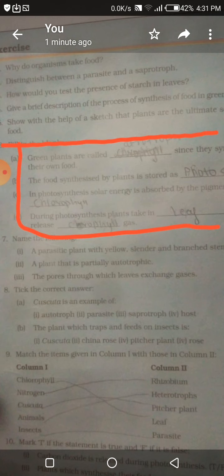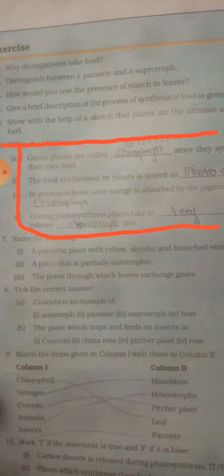Fill in the blanks. Green plants are called dash since they synthesize their own food. Green plants are called autotrophs. The process by which green plants make food with the help of chlorophyll, water, carbon dioxide, and sunlight is called photosynthesis. The food synthesized by a plant is stored as starch. In photosynthesis, solar energy is absorbed by a pigment called chlorophyll. During photosynthesis, plants take in carbon dioxide and release oxygen gas.